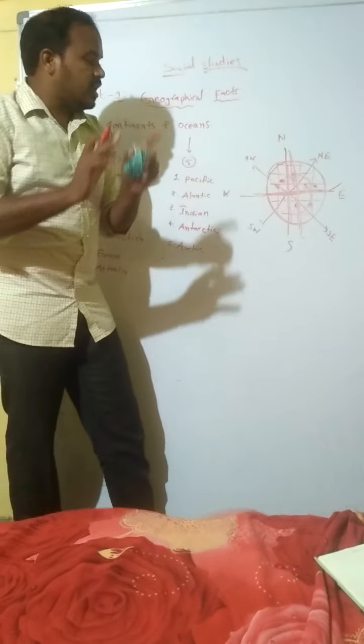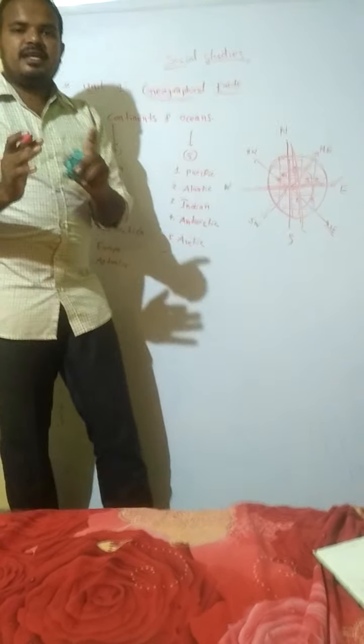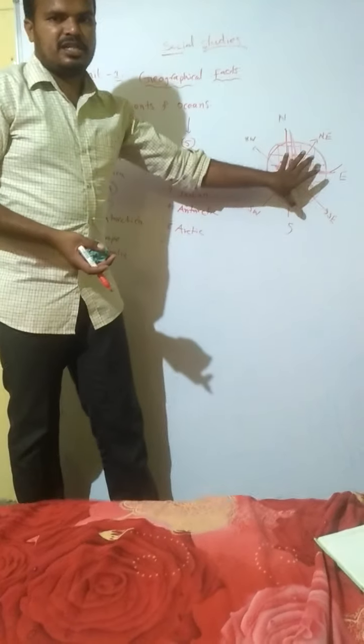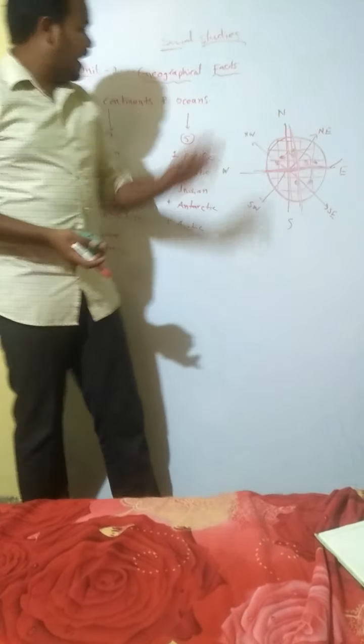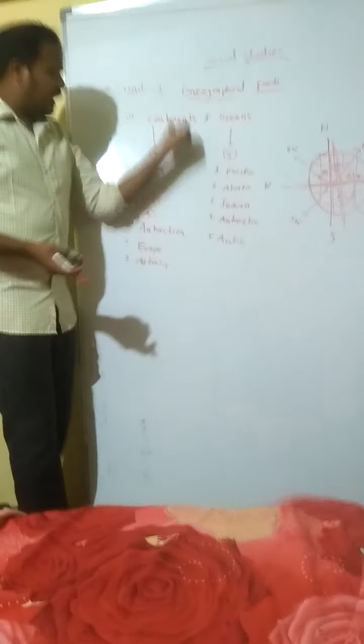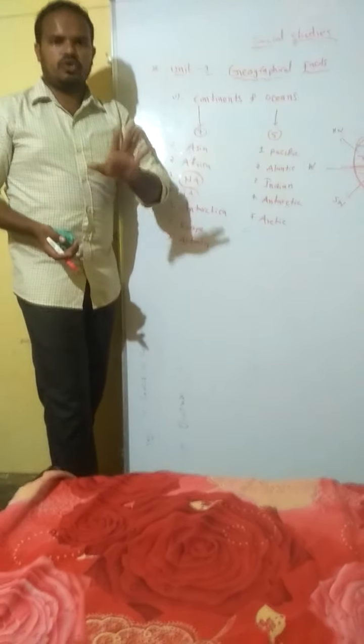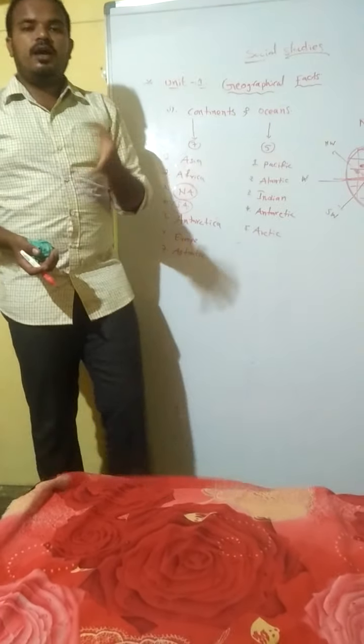Likewise, we represent places and particular things by using these directions. And all these are there on the earth only. Earth is in spherical shape.